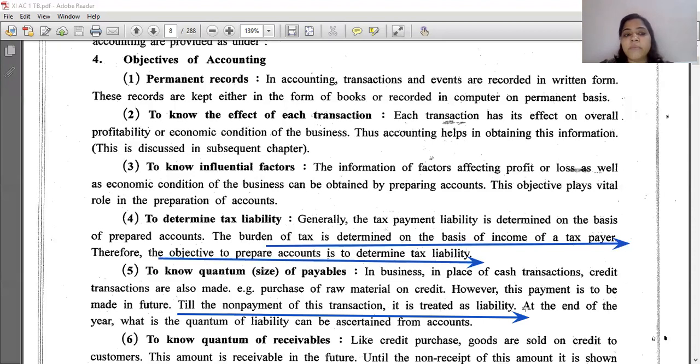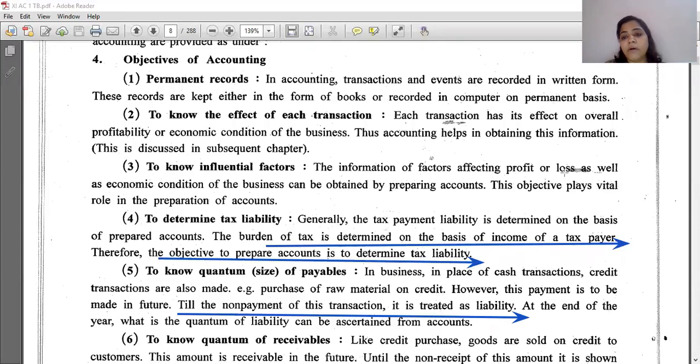So finally you are maintaining a stock register of your goods, right? What you had purchased, that is recorded. What you had sold, that is going out. So at the end of the year, you can come to know this is the liability of creditors to be paid. That's why the quantum of liability can be ascertained from the accounts. Is it clear, students?